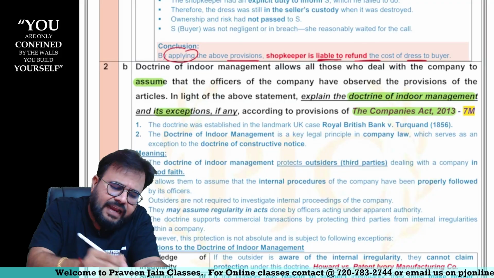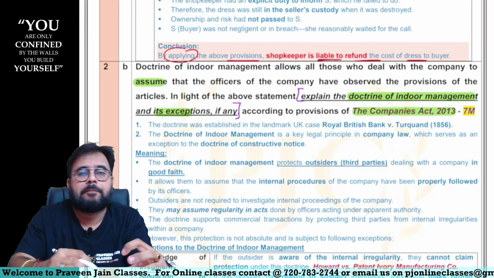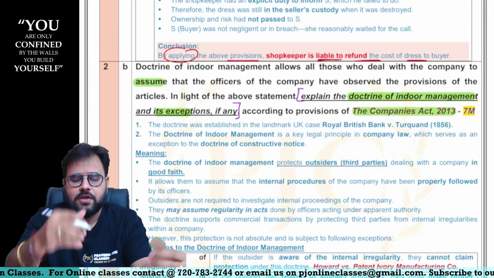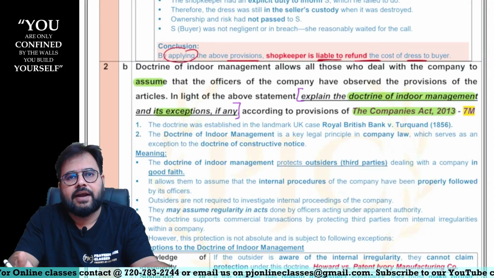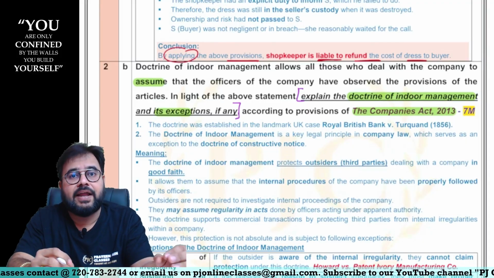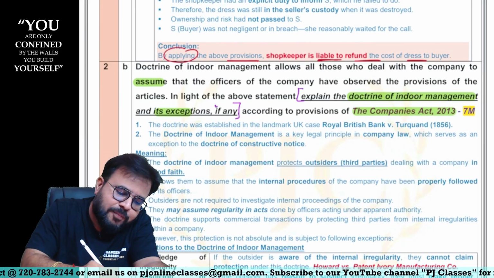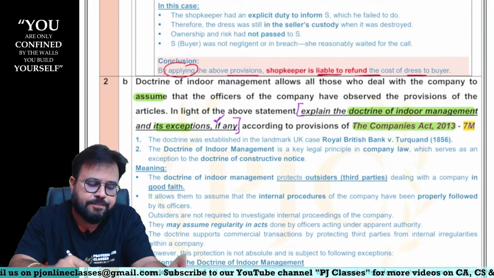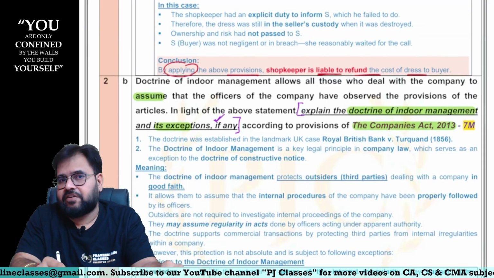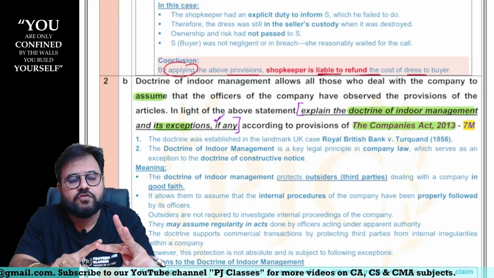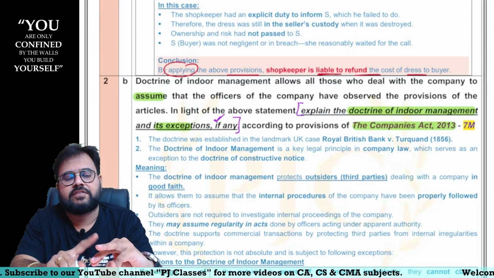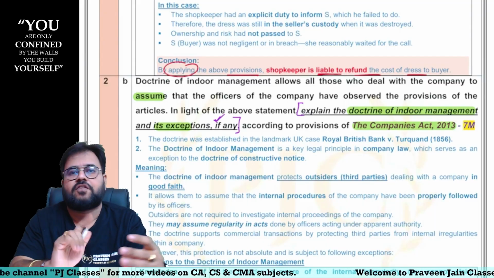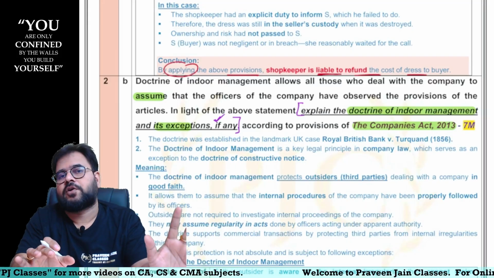In other words, it is actually a direct question only, sir, but to make it look like a case study, they have just put some additions to it, sir. So they are just asking you to write a short note on the doctrine of indoor management and write exceptions, sir. Very beautifully they wrote "if any". Answer is, exceptions are there, that is there in the study material, sir. Now in our syllabus we have 3 doctrines, sir. One was doctrine of ultra vires, one was constructive notice, and one was indoor management. Indoor management was nothing but an exception to constructive notice, sir. What is the indoor management doctrine saying, sir?